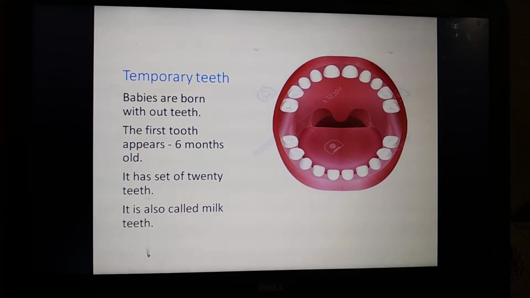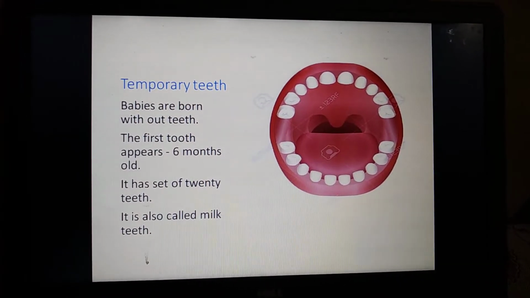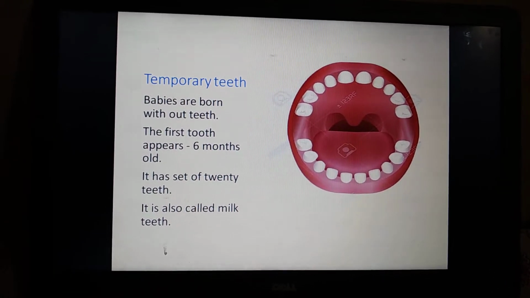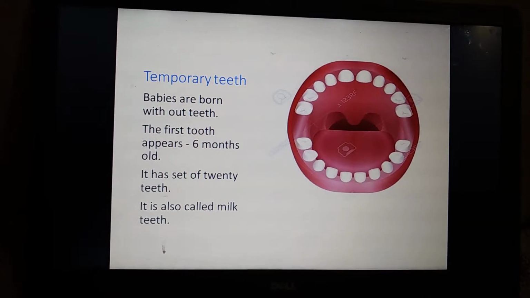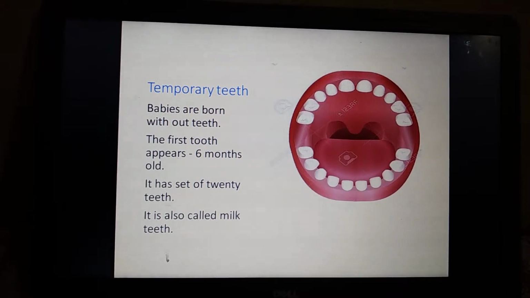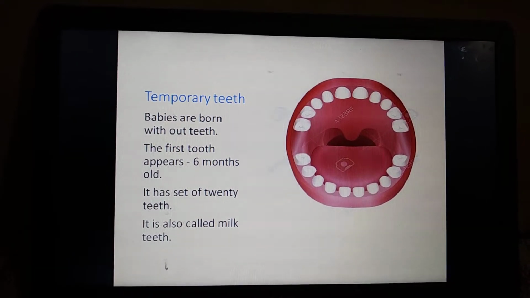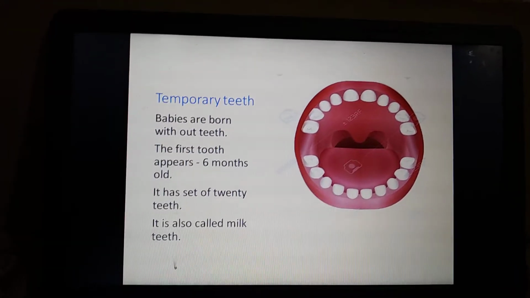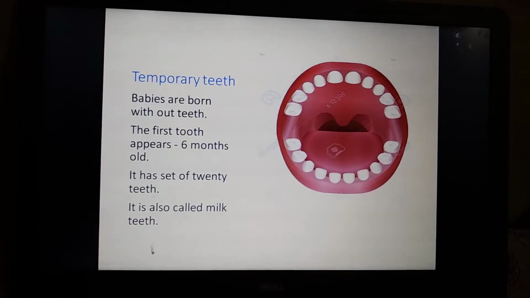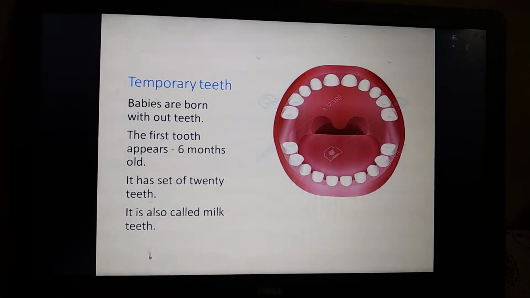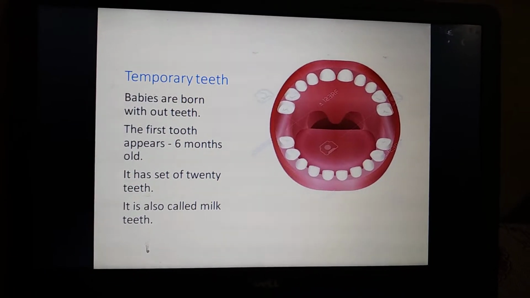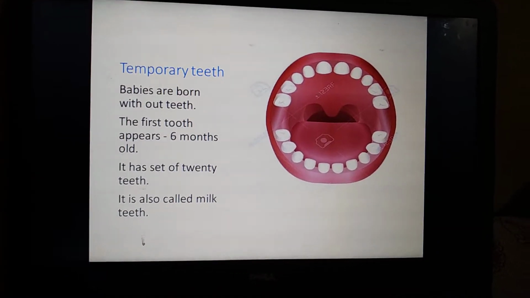Babies are born without teeth. The first teeth appear for children between 6 months and 1 year. Within that period the small teeth start growing. Maybe in 2 or 3 years, you can see the set of 20 teeth. These 20 teeth are called milk teeth.